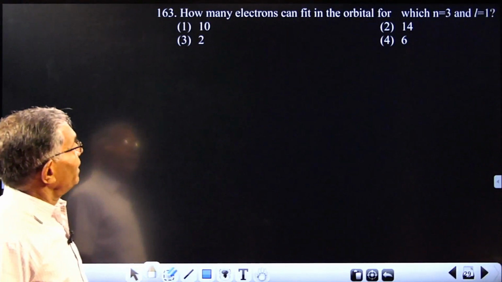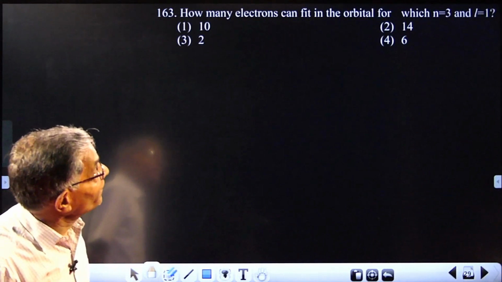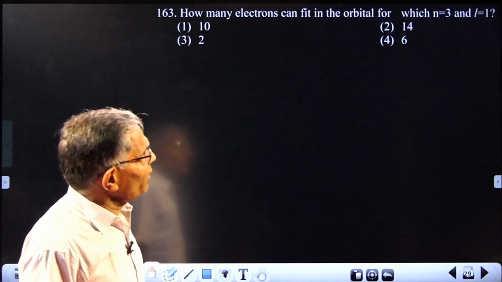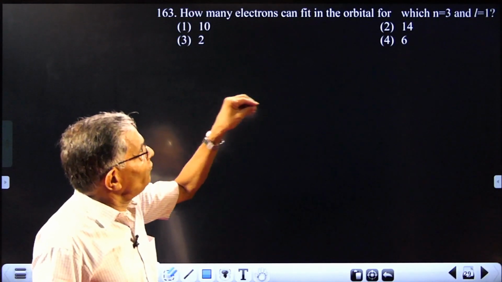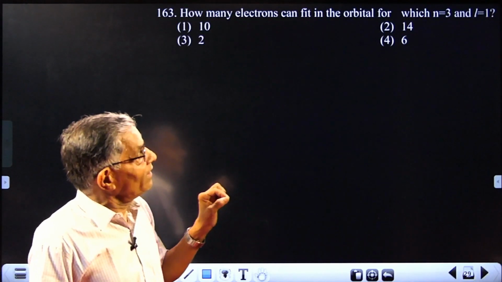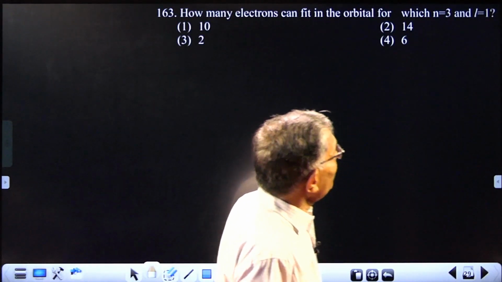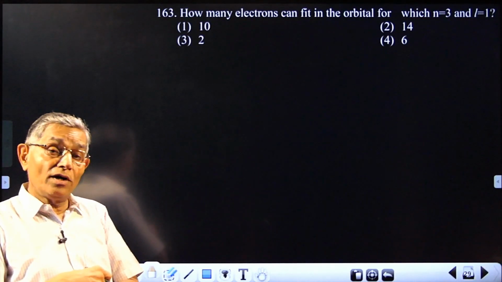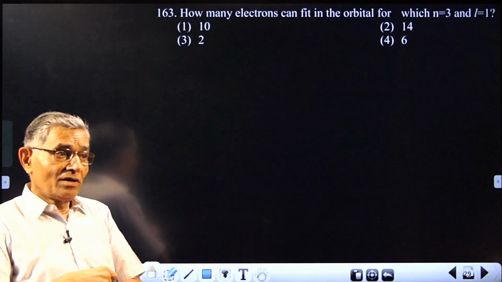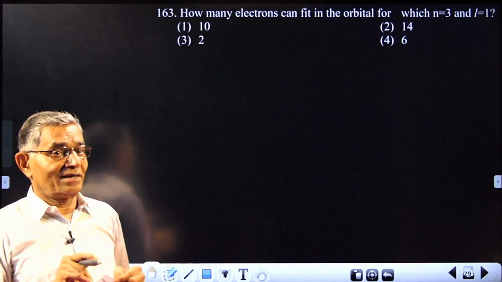Next is a tricky question. How many electrons can fit in the orbital for which n equals 3 and l equals 1? You need not consider the number of electrons accommodated in a subshell.